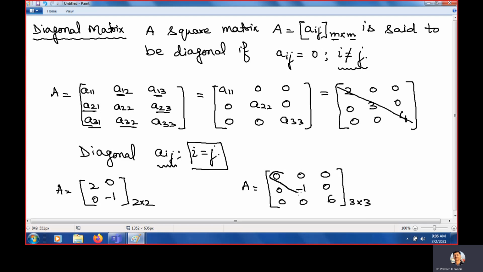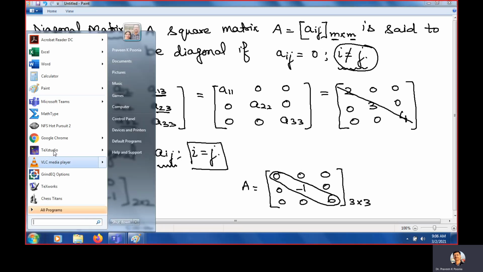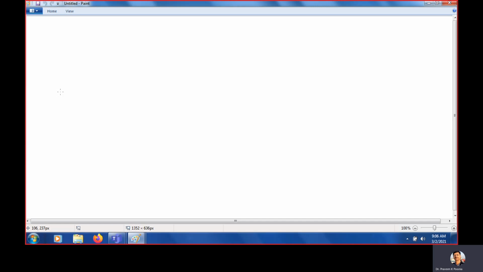Why? Because here the entries are this one. Rest entries are 0. We are not talking about whether it is 0 here or not 0 here. We are talking that the rest entries should be 0. Rest entries means where i and j are not the same, like 1,2 and 1,3. 1,1 is not included because 1 and 1 is the same case. So this is about the diagonal matrix.